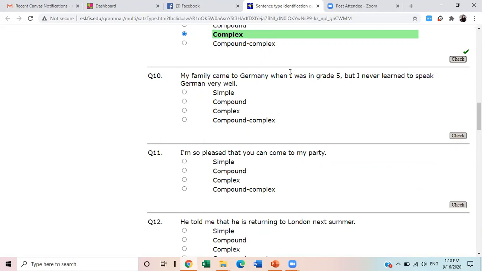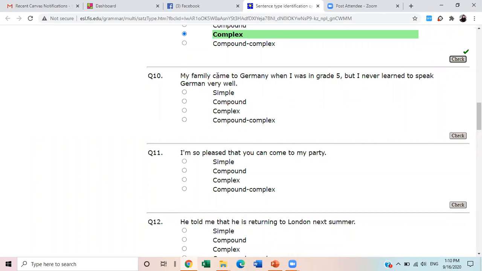So this is complex. Acha, then there is one of the FANBOYS words here, that is "but". Can you see that? Yes, ma'am. But I never learned to speak German very well.